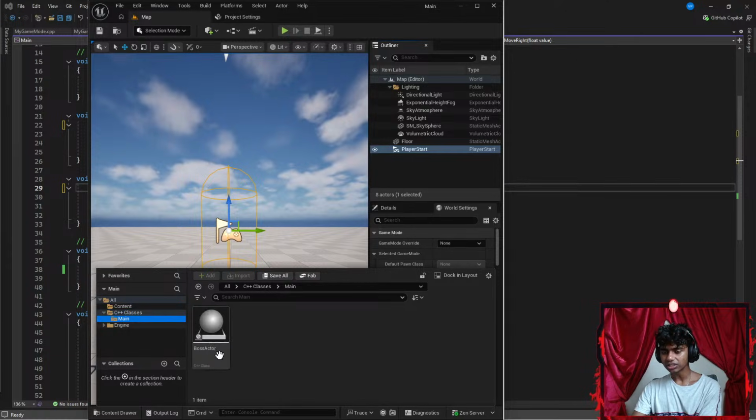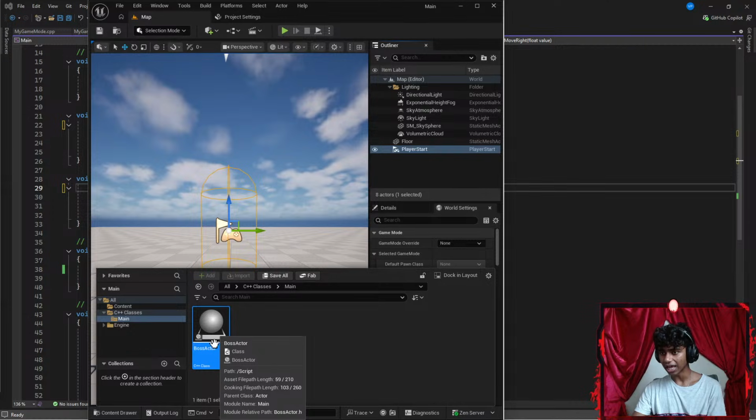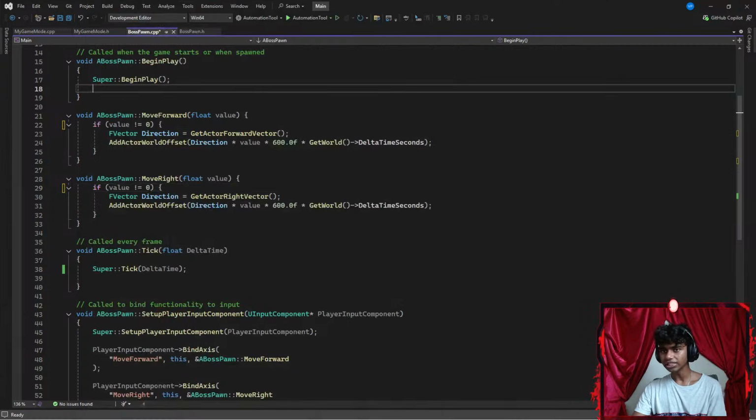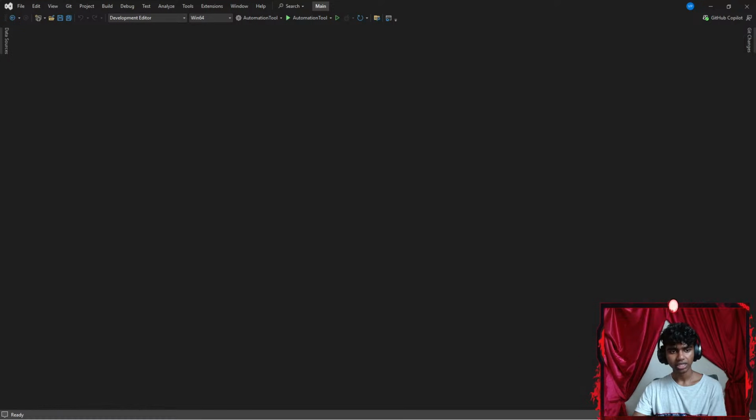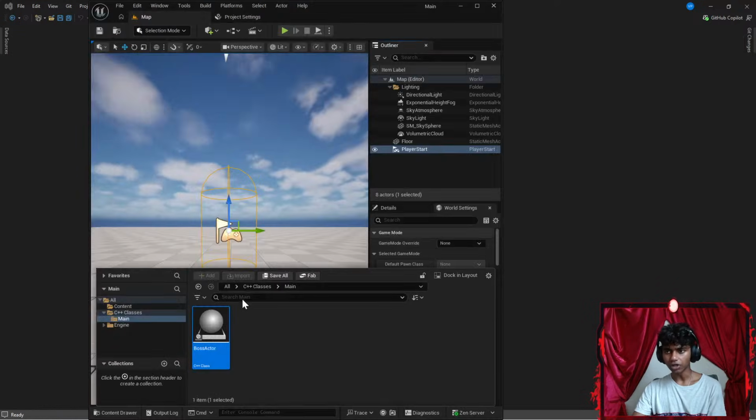Let's see. So, I have a boss actor. This is apparently a blueprint class. Okay, but for the time being, I think I'm going to go ahead and remove that. Let's save and remove that. And let's remove this. Now, I'm going to go all the way up here.